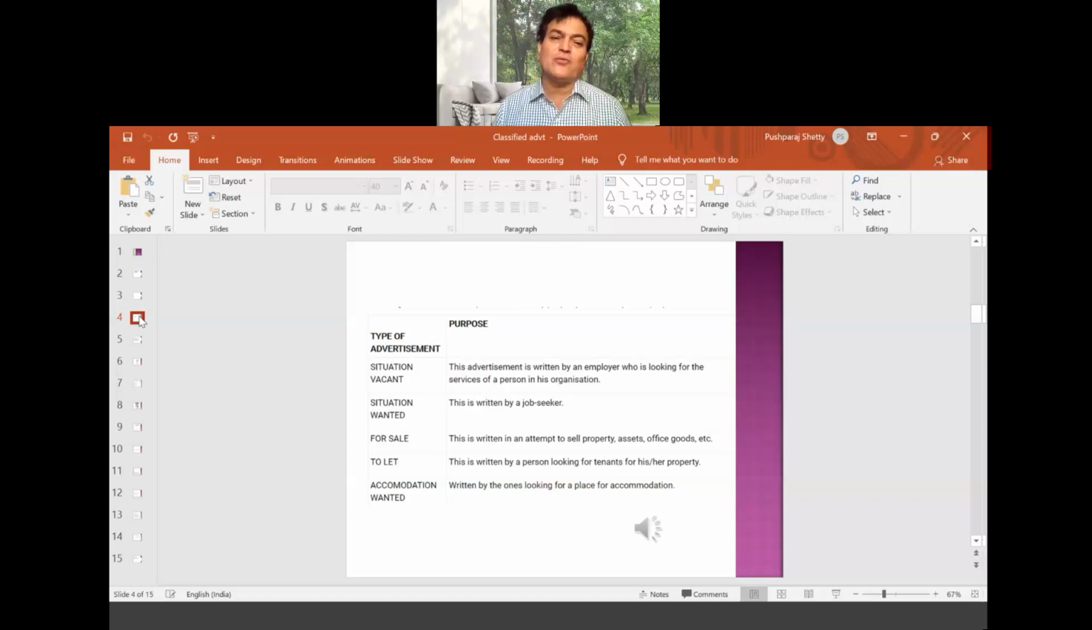See, there's a particular style of writing a classified advertisement. You can't just be creative there. There's a particular way, it has to be written in that particular way. You'll find these advertisements in the classified page of the newspaper. On the top it will be written classified advertisement, or they just write classified. So they are categorized. So here, situation vacant. If there is any job, then yes, situation vacant.